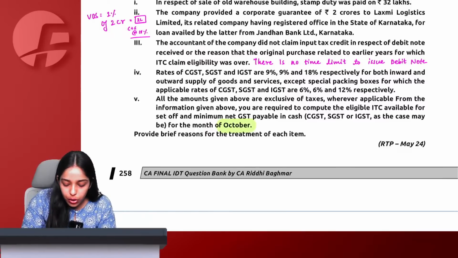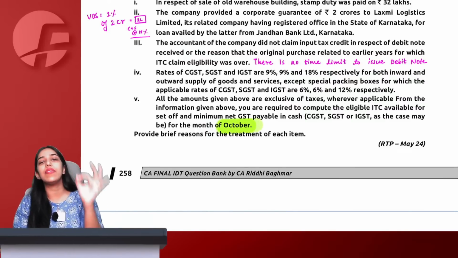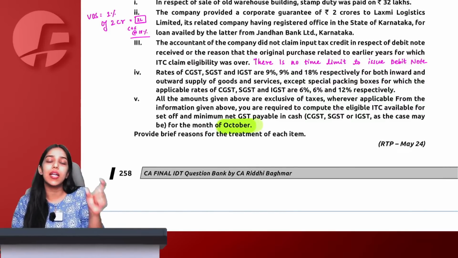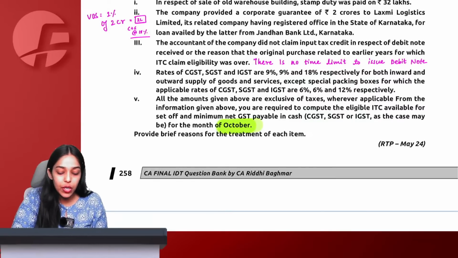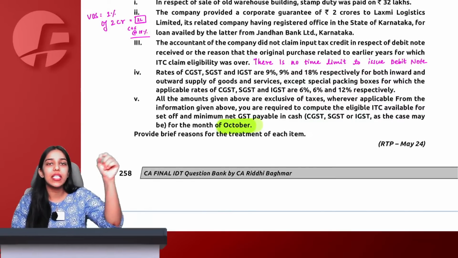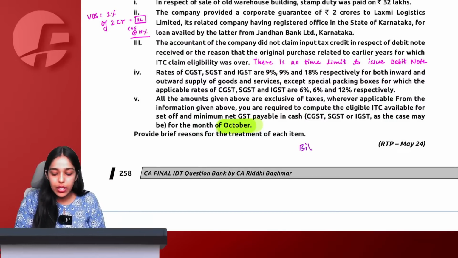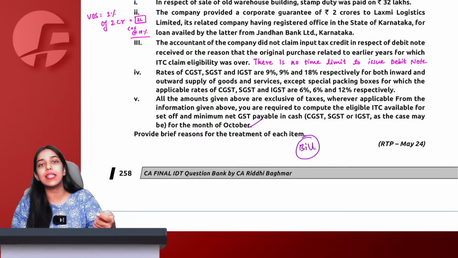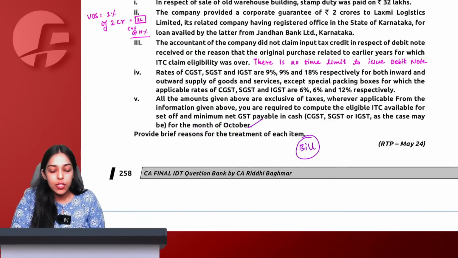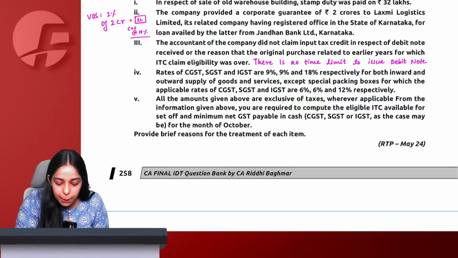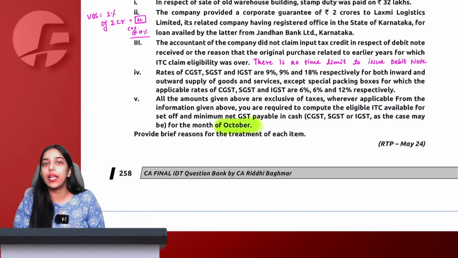For the month of October, this is very important. You always have to mark the month for which they are asking you to calculate the liability, because it might be possible that some data they have given in the question pertains to another month. Let's say they say that we received the invoice, the bill, in October only, but the goods were received later on. Then in that case, you cannot claim the ITC in October. So it is always important to note the month for which they are asking you to calculate the liability.